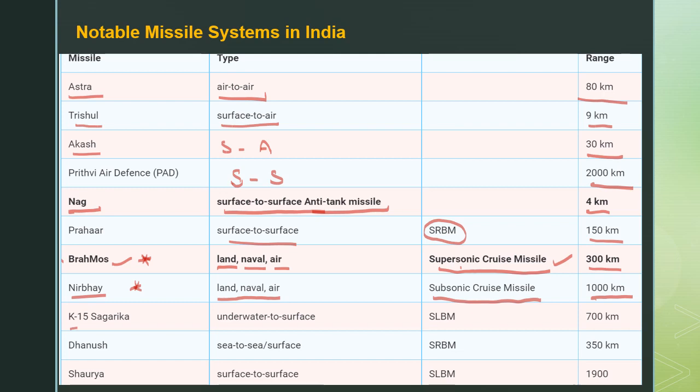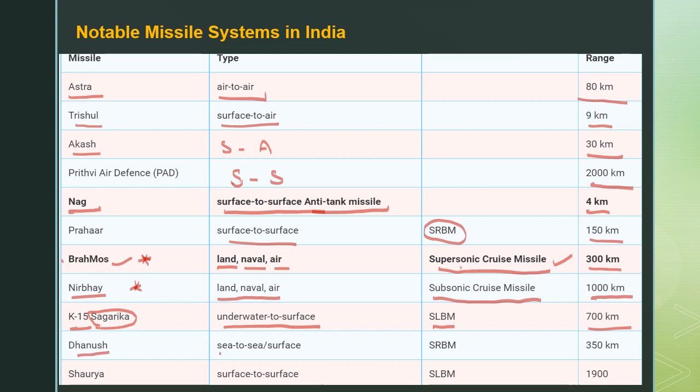And the K-15, which is famously referred to as Sagarika. In some of the papers they ask that the K-15 is referred to as Sagarika, and it is an underwater-to-surface missile. The name itself says it is Sagarika. It is an underwater-to-surface type of missile, and it is a short-range ballistic missile, and its range is nearly 700 kilometers.